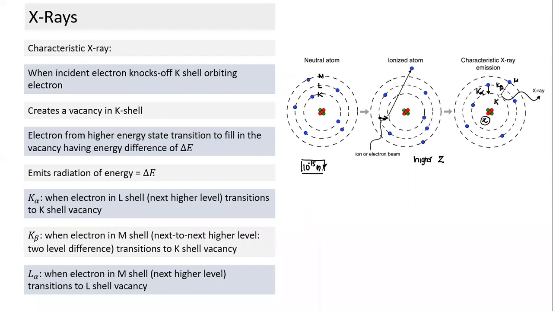In the case of the hydrogen model, Bohr's model, if we take the first line of the Lyman series, it involves the transition from n equals 2 to 1. The energy related to this transition is a function of Z square.